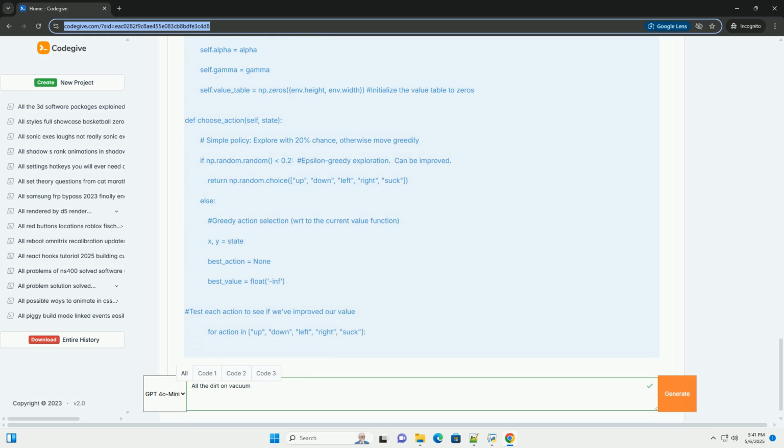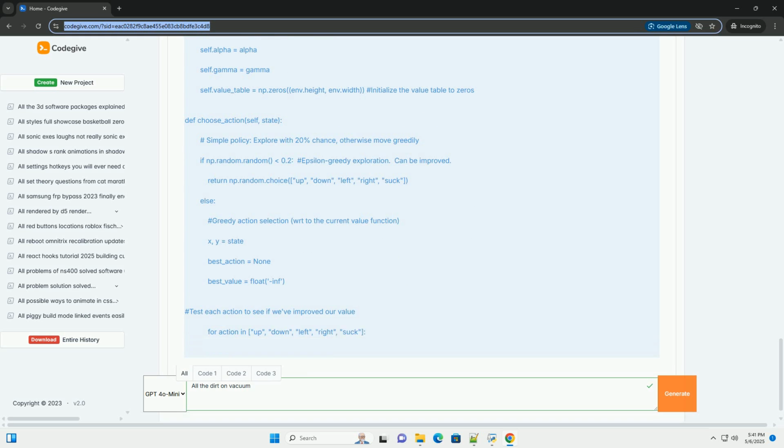choose_action implements a simple epsilon greedy policy. With a small probability, epsilon, the agent takes a random action, exploration. Otherwise, it chooses the action that leads to the state with the highest estimated value, exploitation.